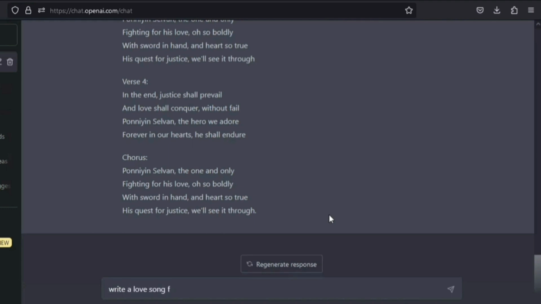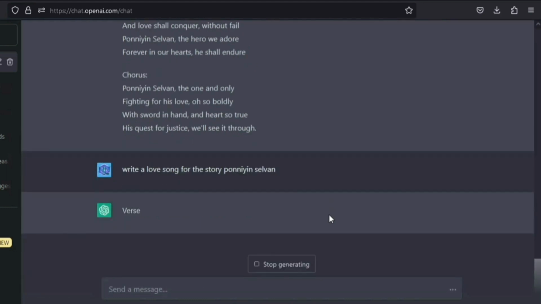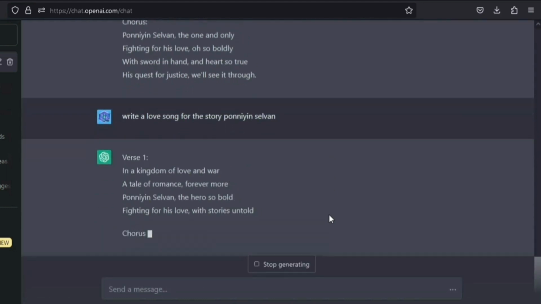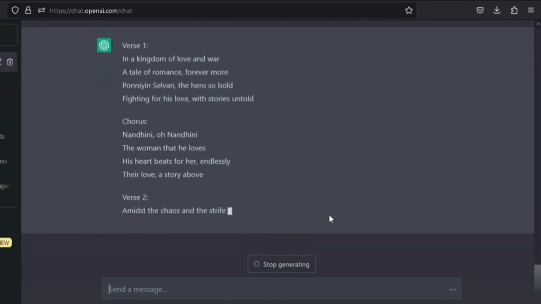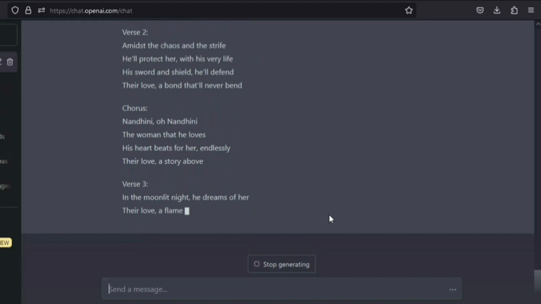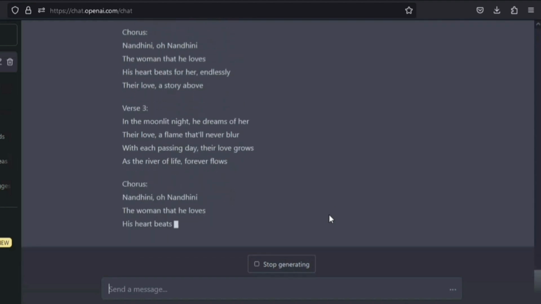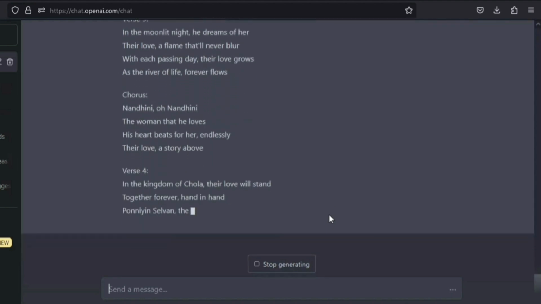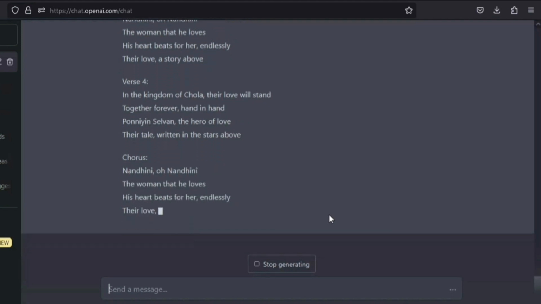Write a love song for the story Ponniyin Selvan. Now it's writing a love song based on Ponniyin Selvan. Like "Nandini, oh Nandini", the lyrics are really nice. It seems like it's describing the beauty of the character. Okay, now we can see how to create a song using those lyrics.